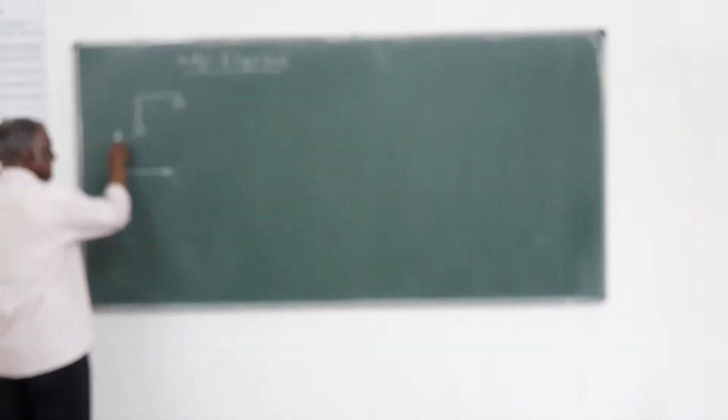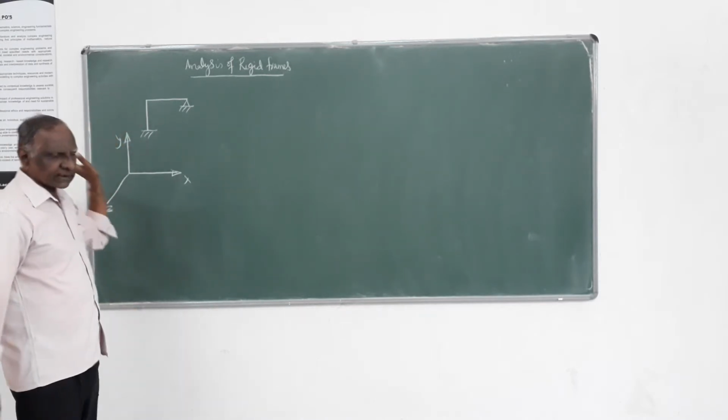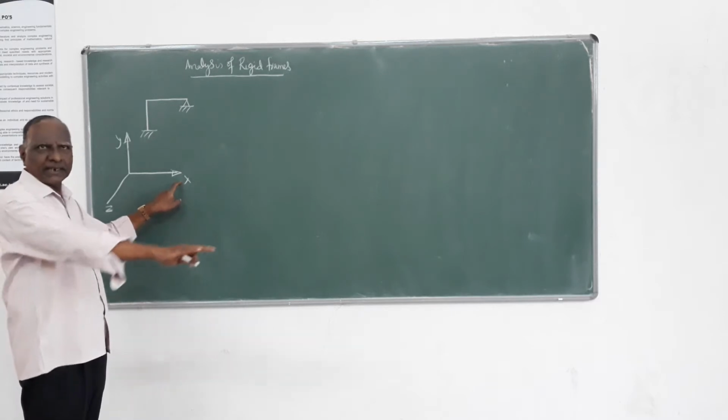If you select the orthogonal axis or coordinate axis like this, x, y and z, then in case of beams, all members lie along the horizontal axis.